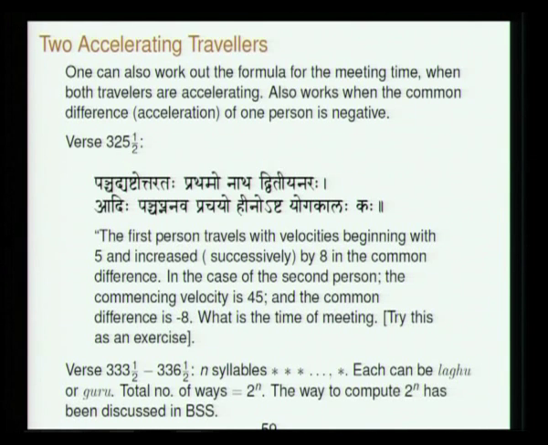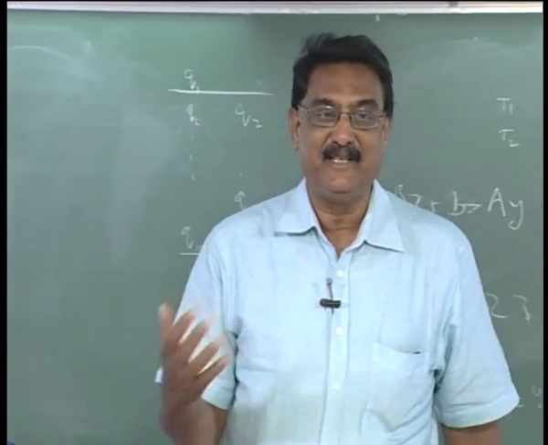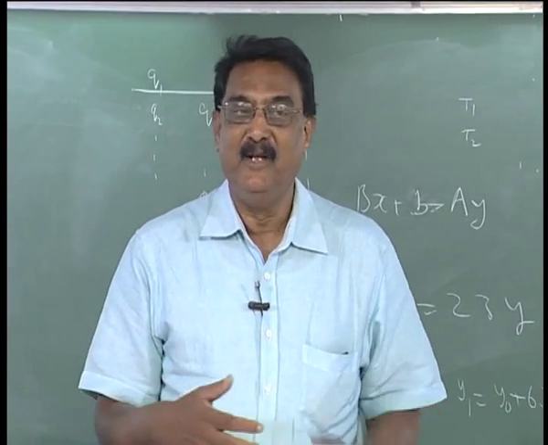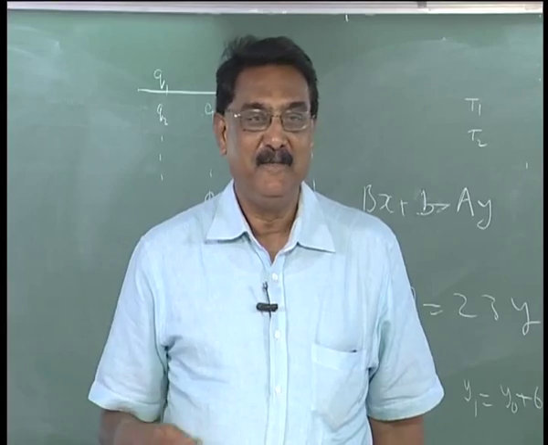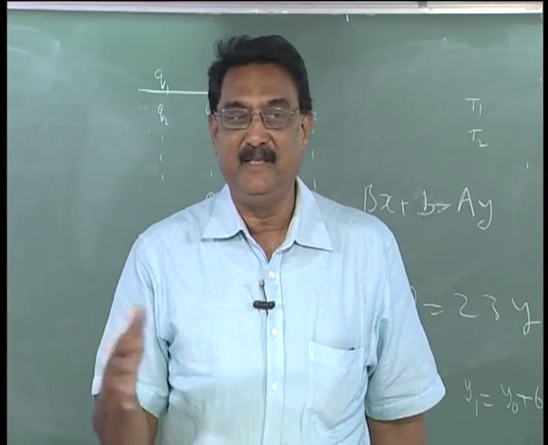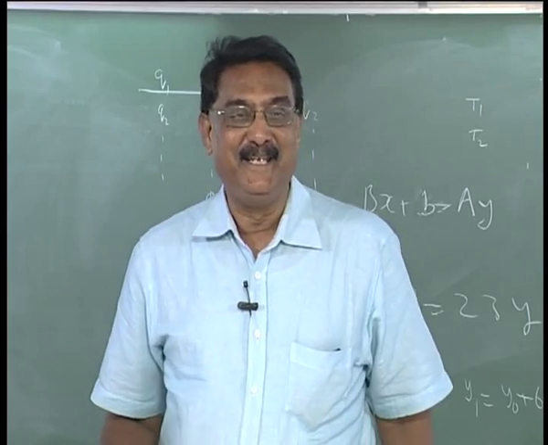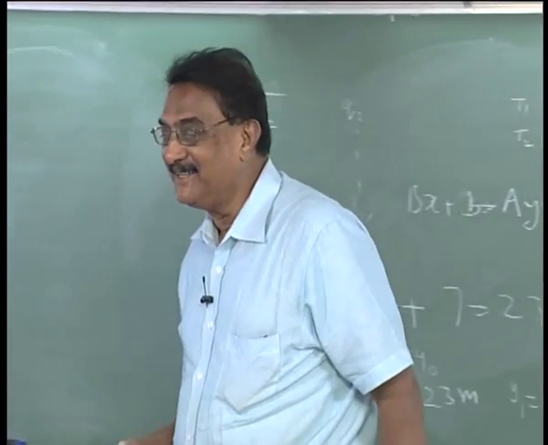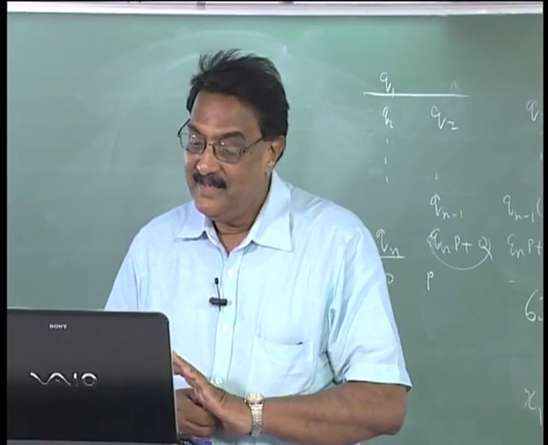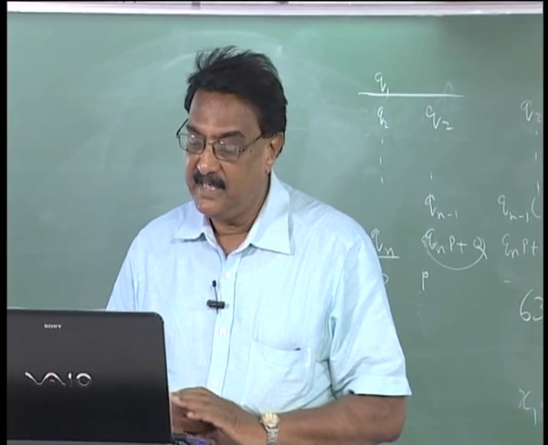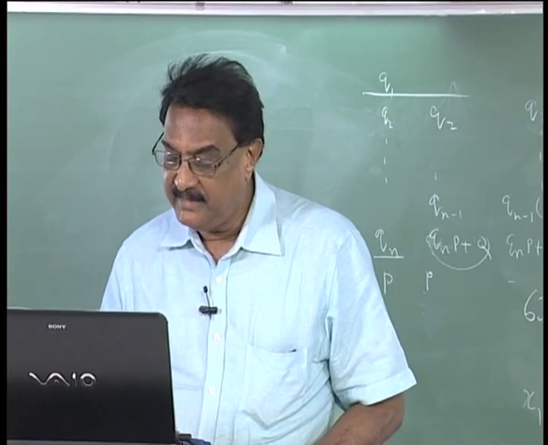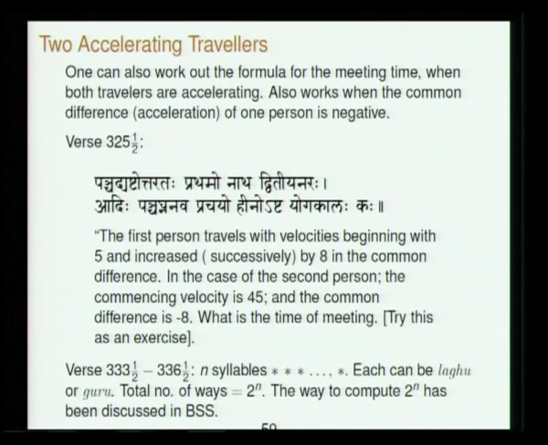Then he also considers 2 accelerating travelers, and he considers negative acceleration also, one can be positive, one can be negative, because he is somewhat comfortable with positive and negative things, having formulated it in the beginning. So, he ought to be comfortable. So, he gives some problems related to negative acceleration also.